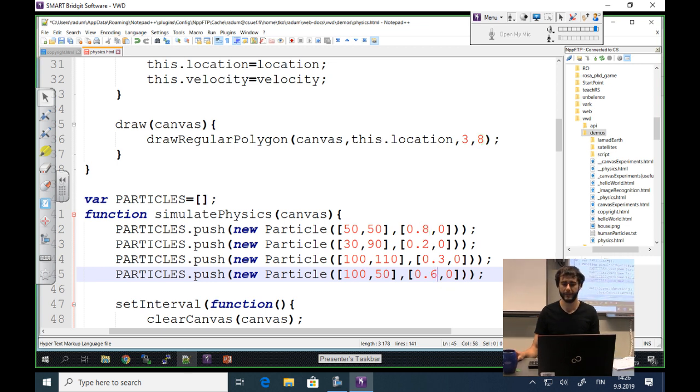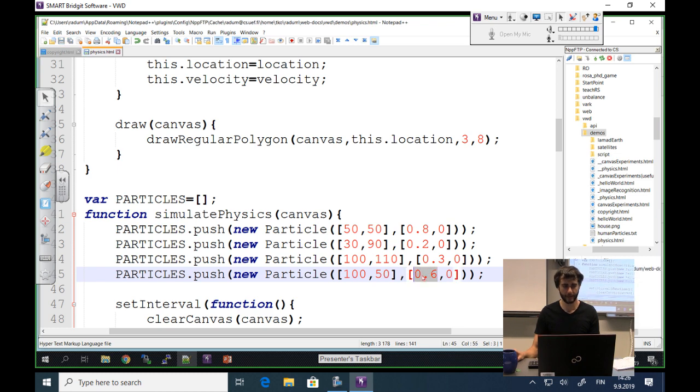So these are the 4 particles and the velocity vectors for each particle. So which direction are they going to go? To the right? Right, yes. To the right. Are they going to go at the same pace? No. Okay, because the x component of the velocity vector, the first component of the velocity vector is different.